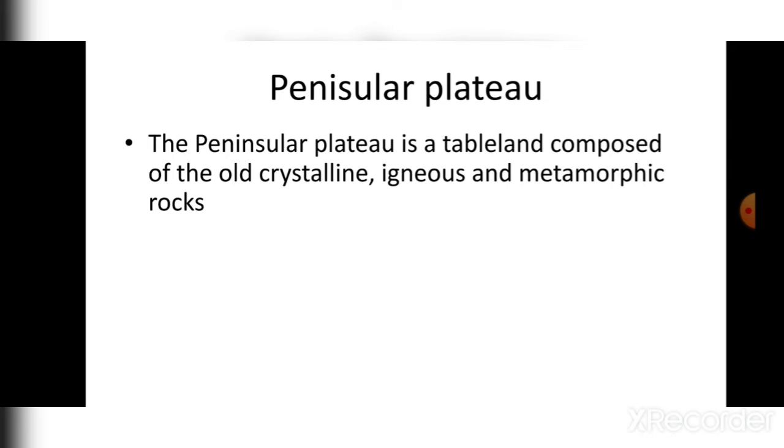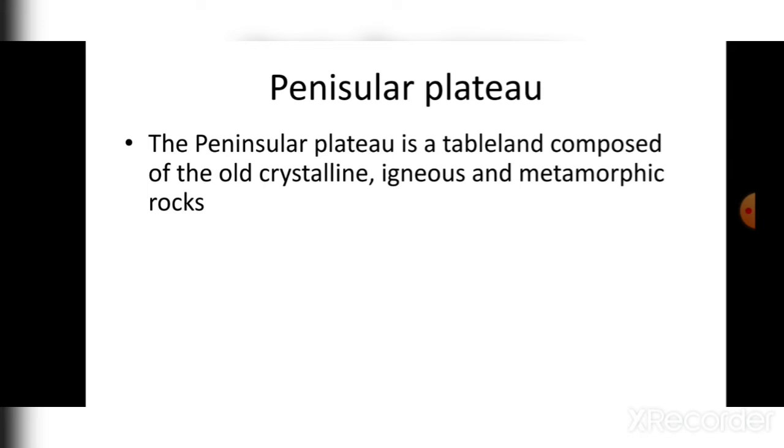Basically, the peninsular plateau is a tableland composed of old crystalline igneous and metamorphic rock. First of all, you need to understand what igneous and metamorphic rocks are.